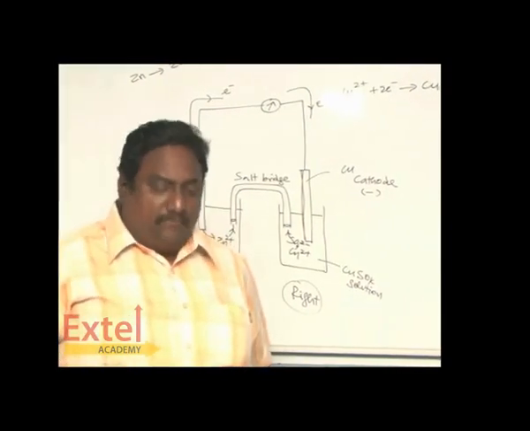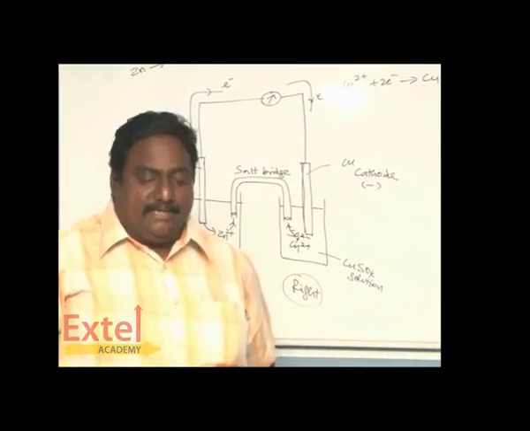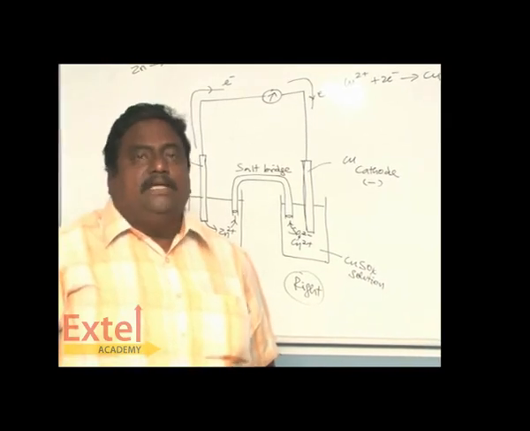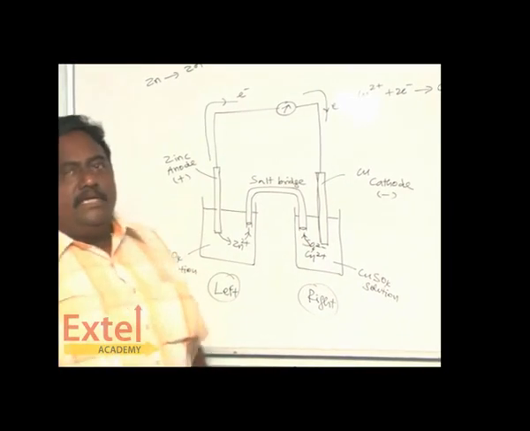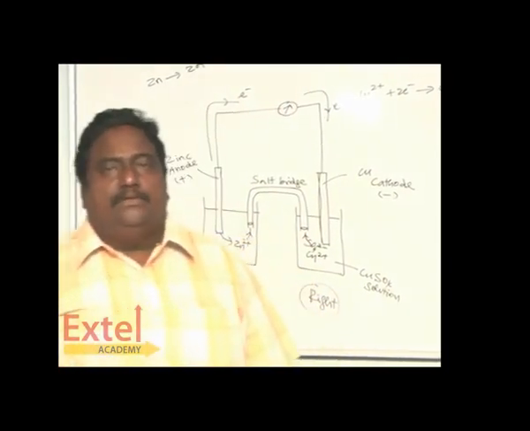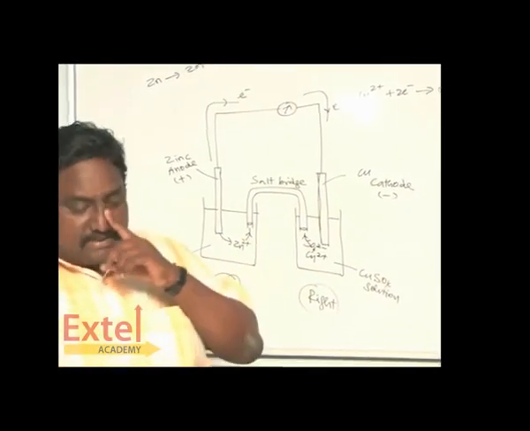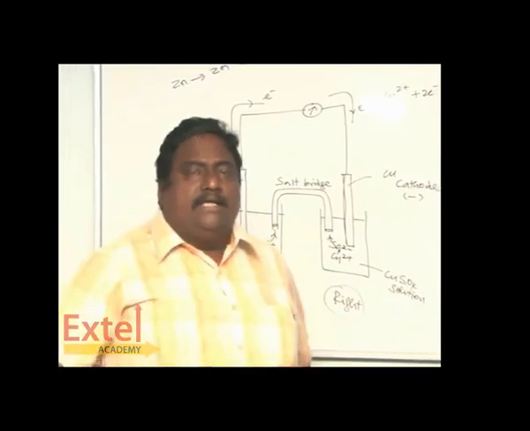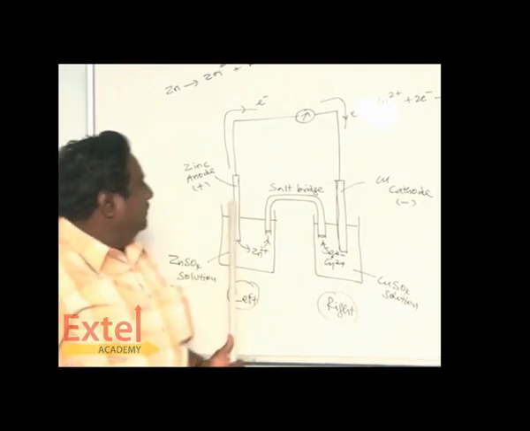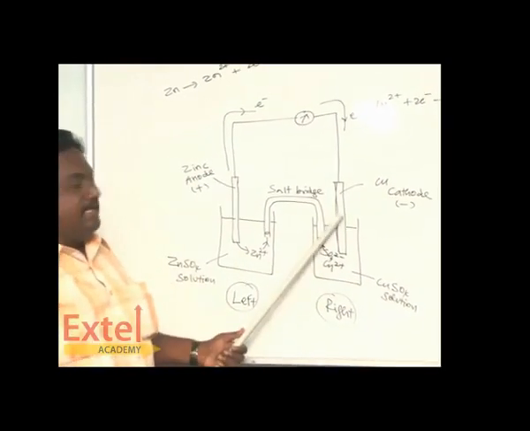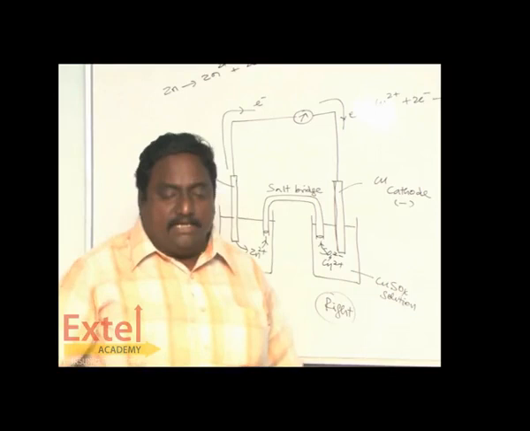Current is nothing but flow of electrons through any conductor. Electrode is a metal, a strip or rod of metal through which the current passes. Anode, as I have told you, is where the oxidation occurs. And cathode is where the reduction occurs, gain of electron.